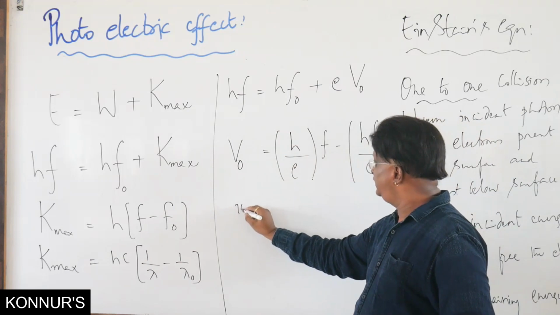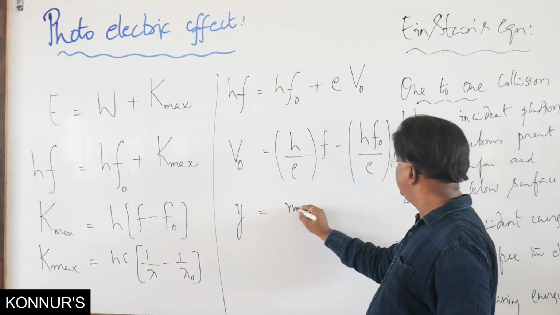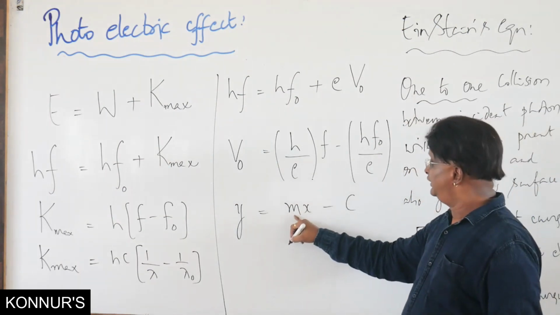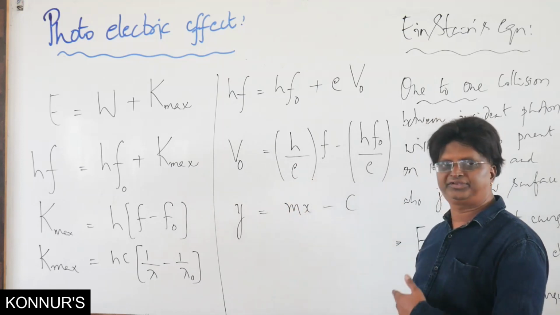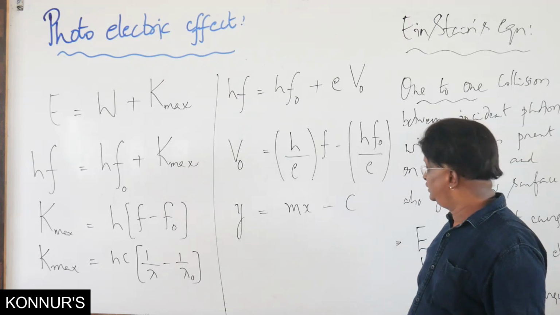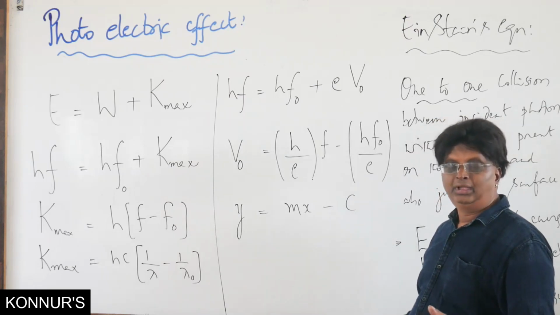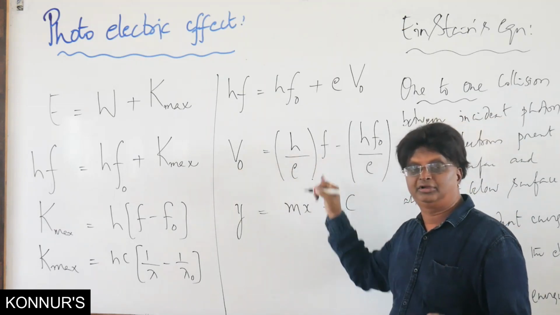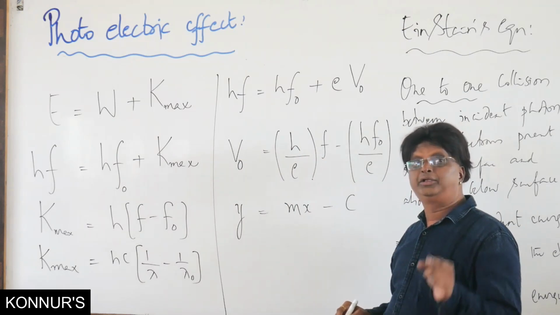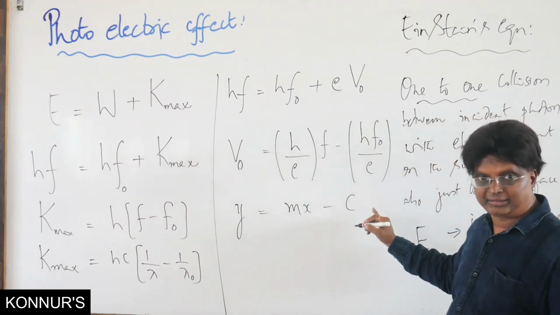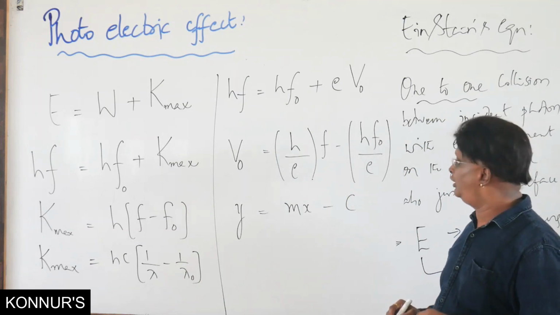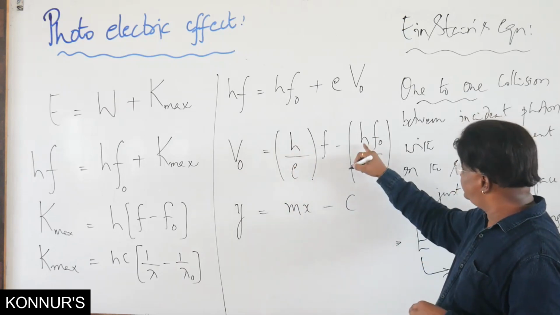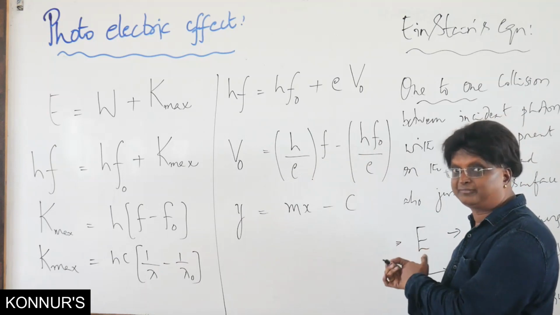Now you can see that this is in the form y equals mx minus c. This y equals mx minus c is a straight line, we know that. m is the slope of the graph and c is the intercept. Now if a graph is drawn between stopping potential and frequency of incident radiation, we show that it is a straight line whose slope is h by e, and when it comes to the intercept, let me draw the graph and show you.